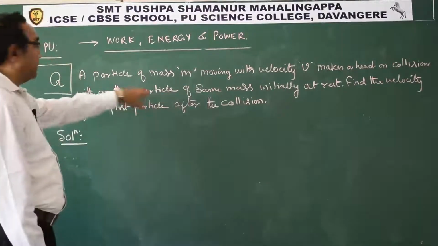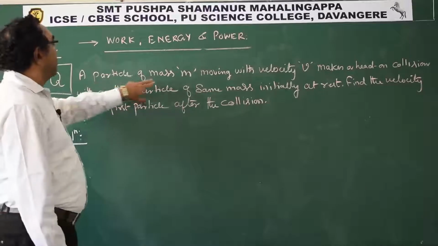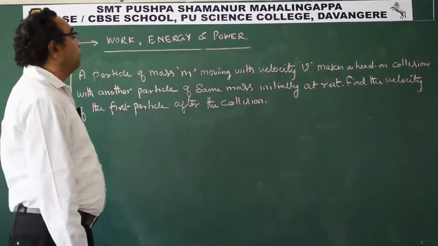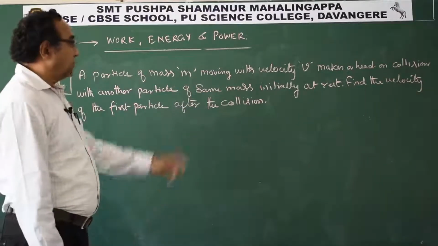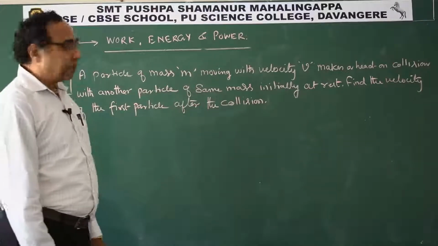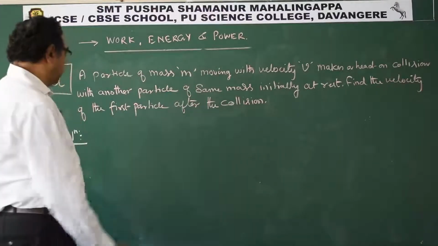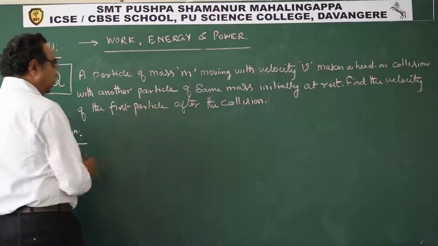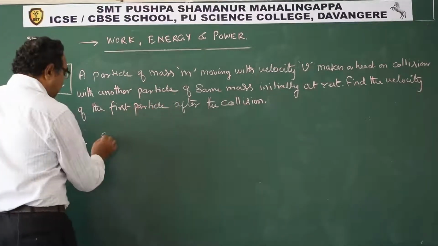The question reads like this: a particle of mass m moving with velocity v makes a head-on collision with another particle of the same mass initially at rest. Find the velocity of the first particle after collision.